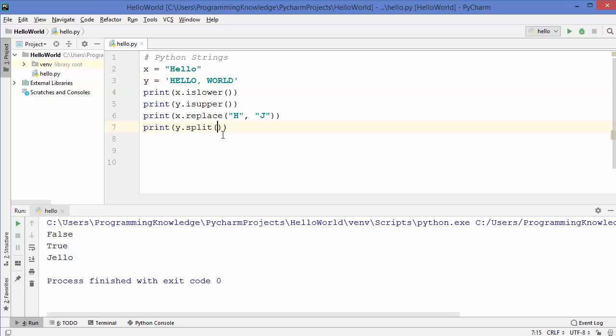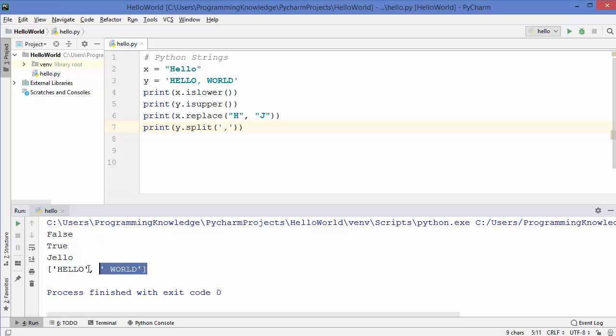So I can just write, using single quotes, this comma, and once I run the code, you can see it gives us an array of two members. One is hello and the other is world with a space, right? Because we have split our string using this character, that's why the space is here. So you can see this space here also in the second element of this array.